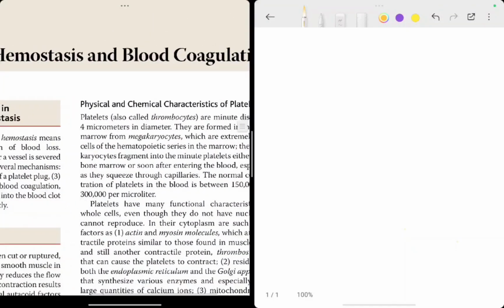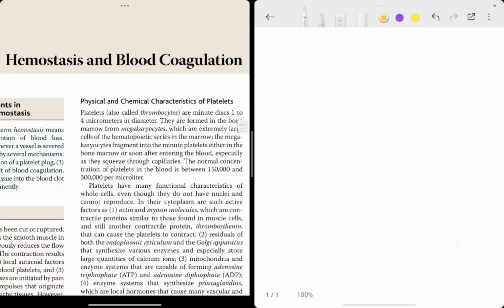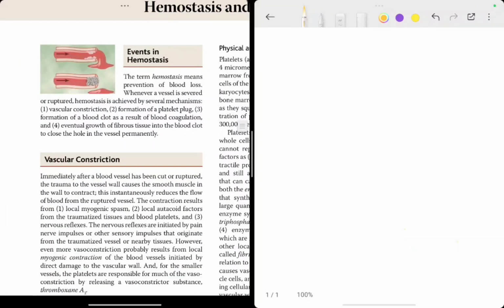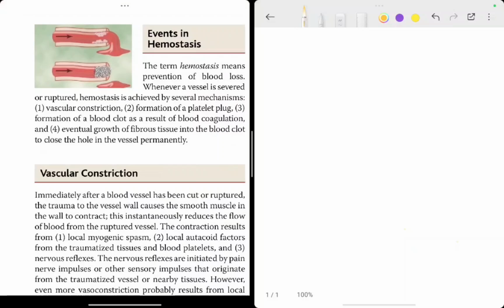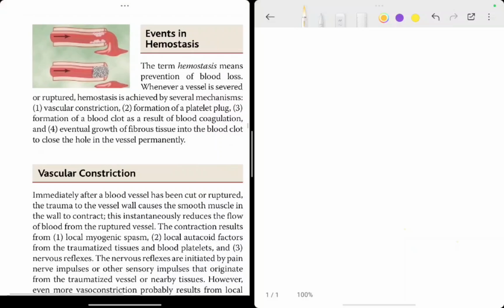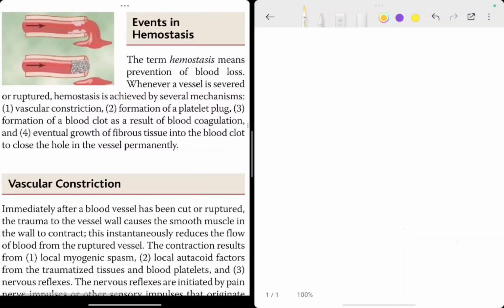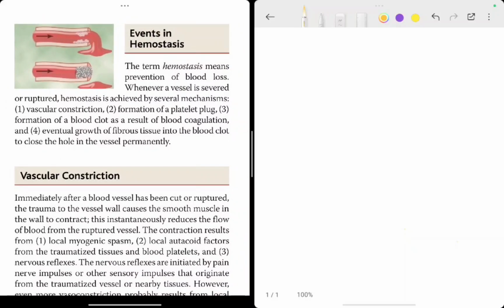Starting with the topic hemostasis and blood coagulation. So it has this first topic, that is events in hemostasis. Let's see what it says. The term hemostasis means prevention of blood loss. Whenever a vessel is severed or ruptured, hemostasis is achieved by several mechanisms.